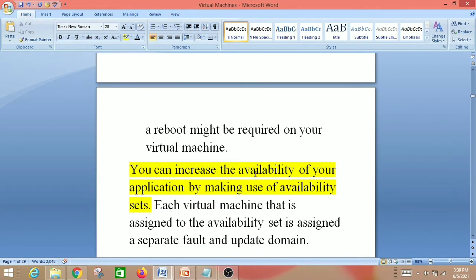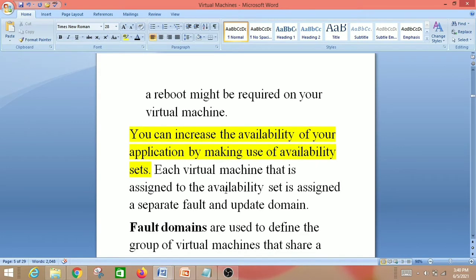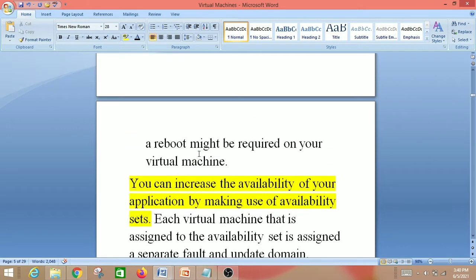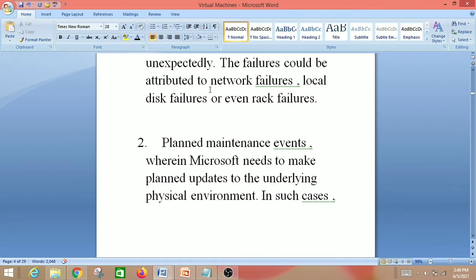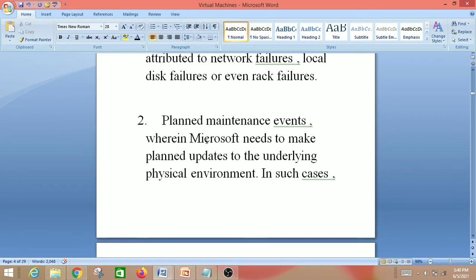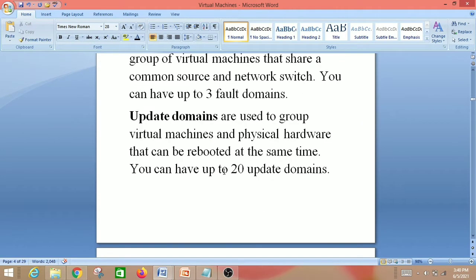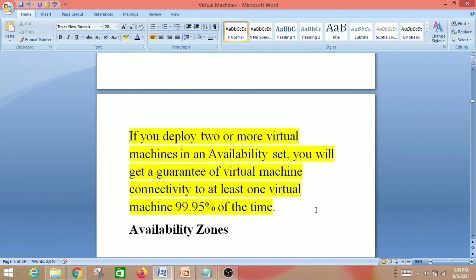You can increase the availability of your application by making use of an availability set. That is the purpose. When it is down or in the maintenance phase, we can increase the availability of our application by making use of an availability set. Each virtual machine that is assigned to the availability set is assigned to a separate fault domain and update domain. For failures we say fault domain, and for the maintenance we say update domain. You will definitely get a question from the highlighted section.